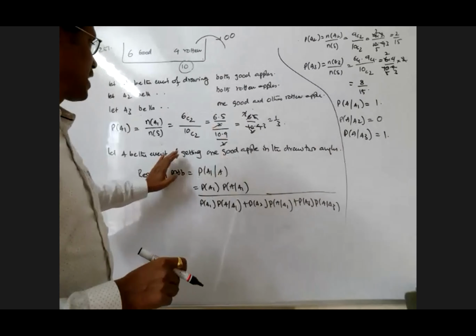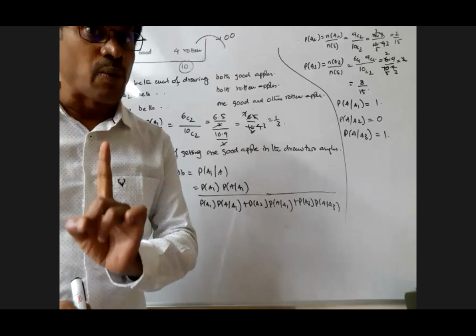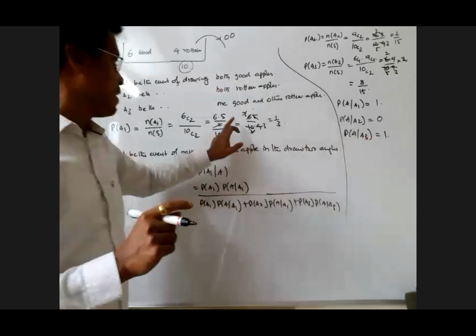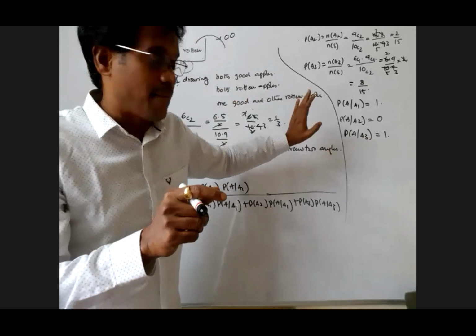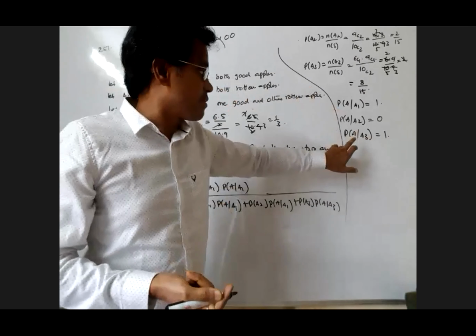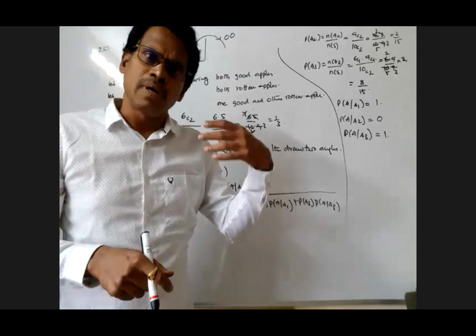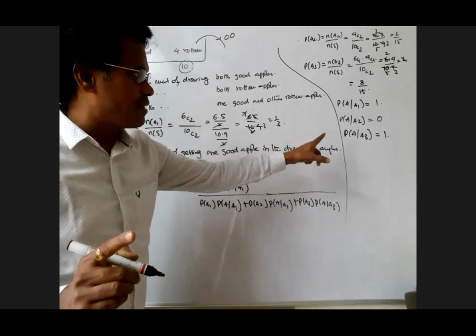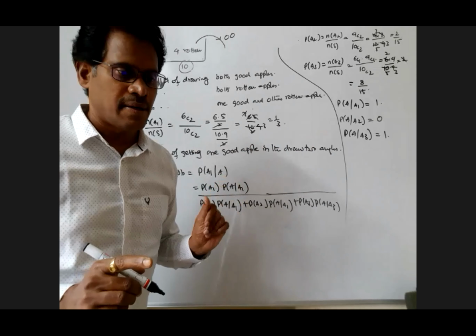That is also a sure event, it is also one only. The reason is that A3 has already happened. What is A3? In the draw of two apples, one is good, the other is rotten. Now, after knowing that, we are looking for the probability of A. A means one of the apples is good, and that is already true. Therefore, substitute the values. All of you okay? Do you agree with the third one? Anything you want to ask?